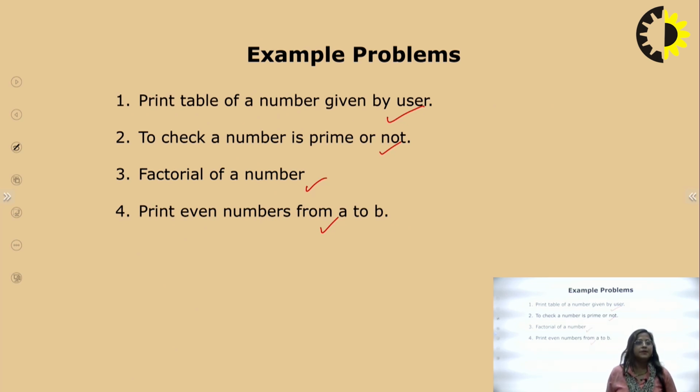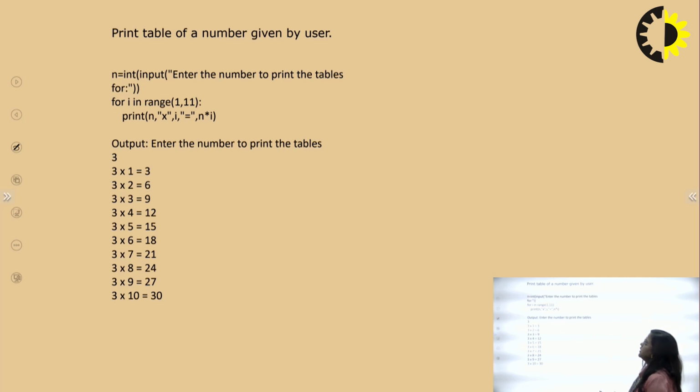According to this, print a table of a number given by the user. Here you want to print any number which is given by the user, and for this number print the whole table, meaning up to 10, all values are printed. So let us check this example. According to this, you take one number which is given by the user.